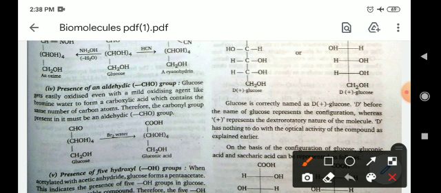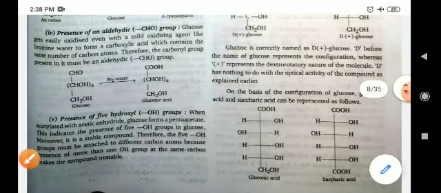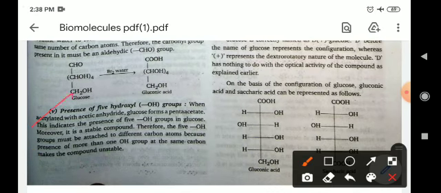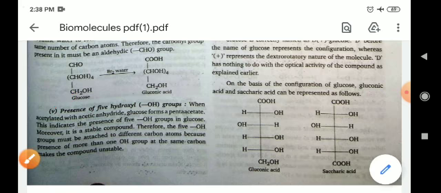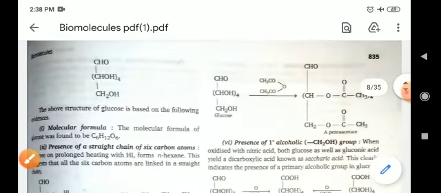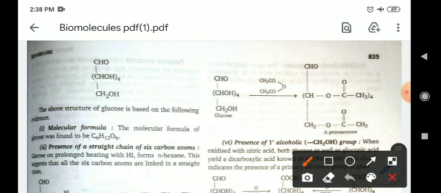You can also confirm the presence of an aldehydic group from the reaction of glucose with bromine water. The aldehyde group will convert into a carboxylic acid group. So it will be proved that in glucose an aldehyde group is present, and the presence of 5 hydroxyl groups. For the presence of hydroxyl groups, we will perform the reaction of glucose with acetic anhydride, then a pentaacetate compound is formed, which is a characteristic reaction for the identification of hydroxyl groups.